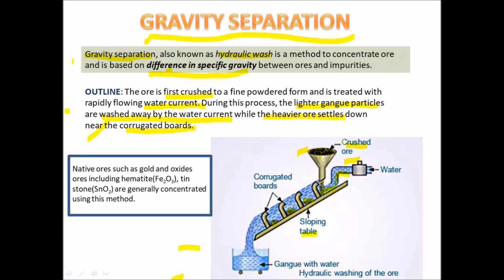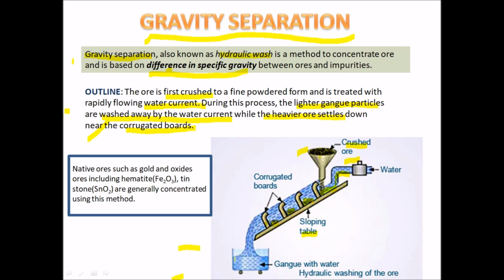Depending upon their specific gravity, the high specific gravity ore materials get settled down near these corrugated boards, while the low specific gravity gangue particles or the impurities get washed away with the water and get separated out.